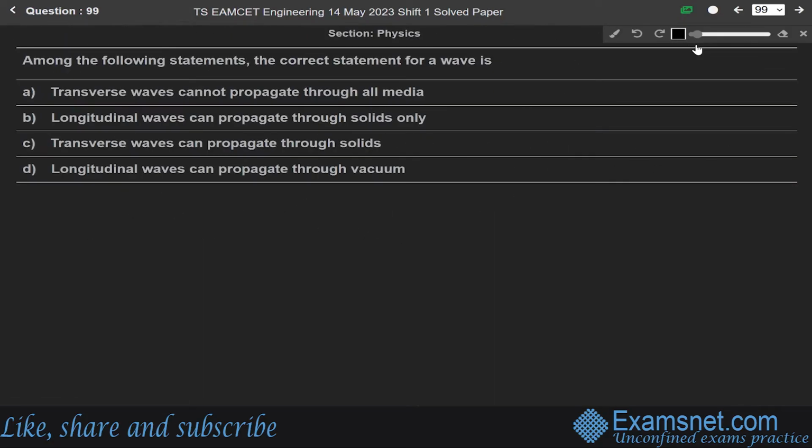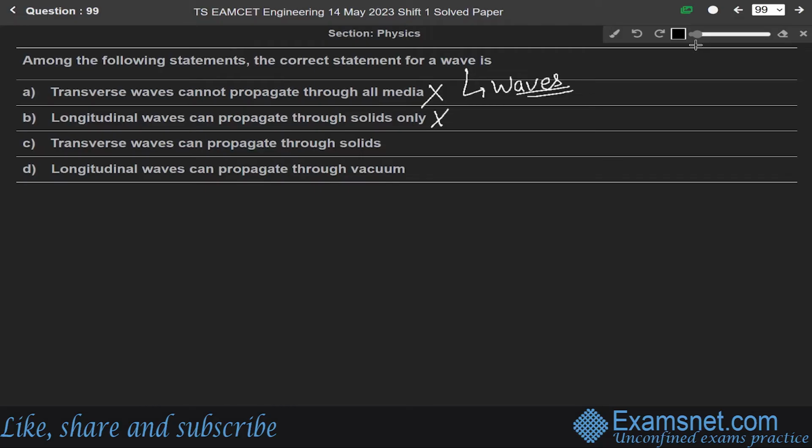Now, next question 99. Among the following statements, the correct statement for a wave is. So this is directly from the chapter of waves. We have to find the correct option. In option A, the transverse waves cannot propagate through all the media. It is a wrong statement. And option B, longitudinal waves can propagate through solid only. It is also a wrong statement. The transverse waves can propagate through solid.